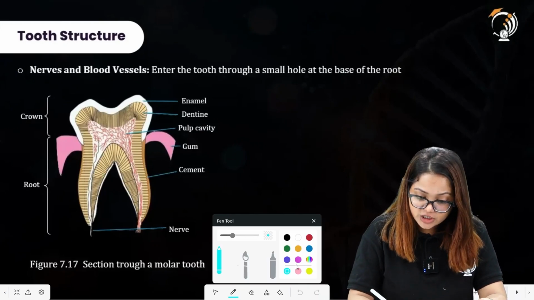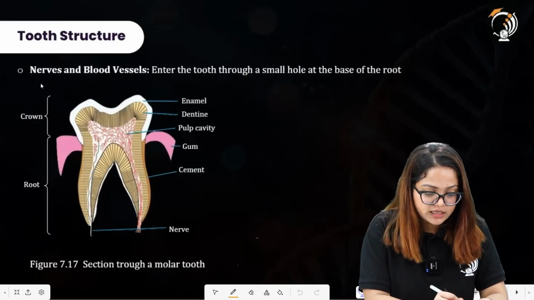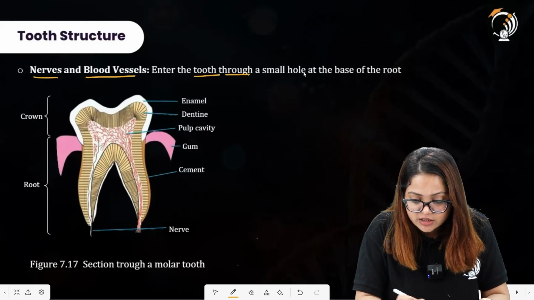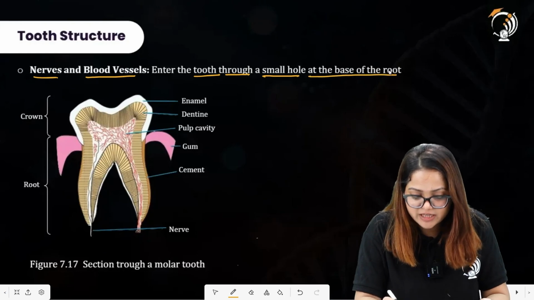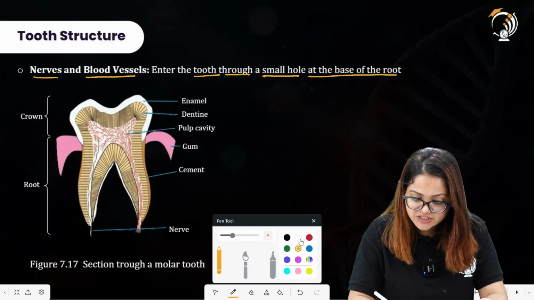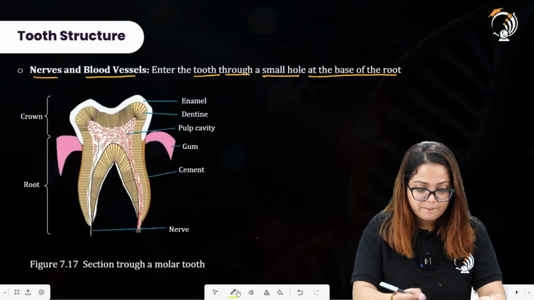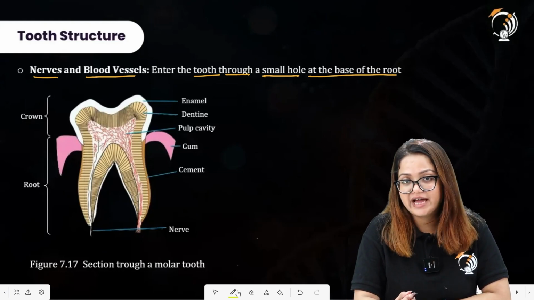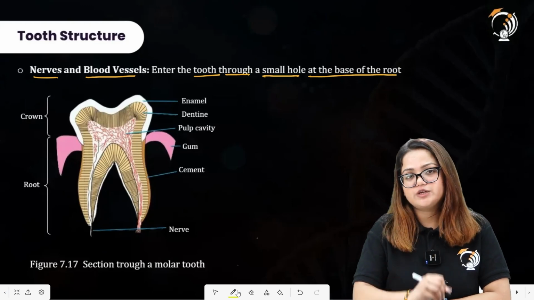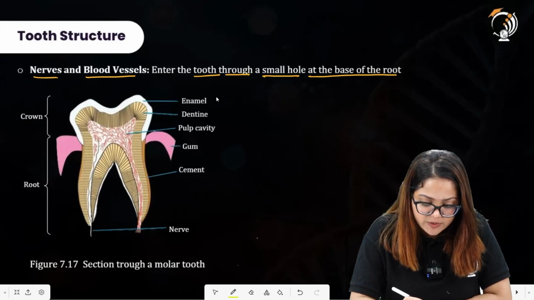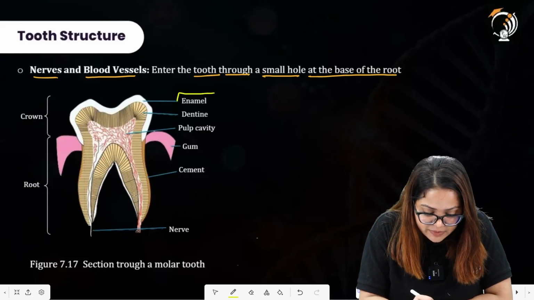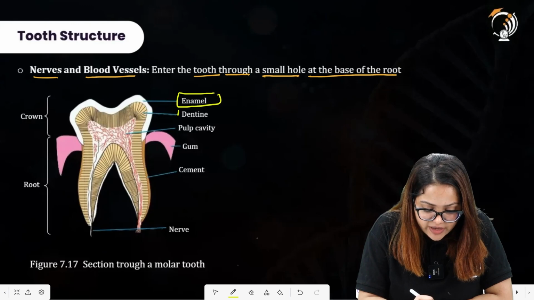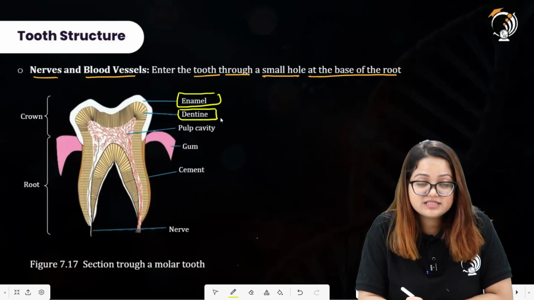Now talking about the structure of the tooth. Nerve and blood vessels enter the tooth through a small hole at the base of the root. There was a question that asked to label the parts of the tooth structure, in which you label enamel as the uppermost region of the tooth. Then inner to enamel is the dentine.